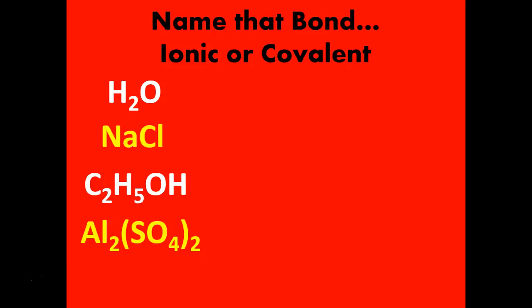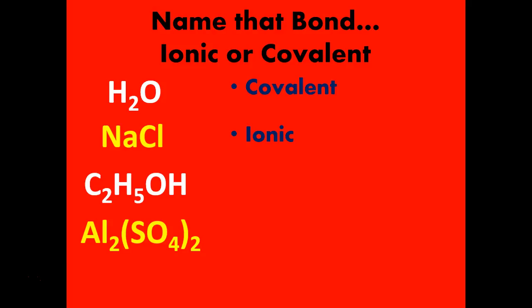So there's one little last step of review here. We're going to predict whether these compounds would form ionic or covalent bonds. H2O: hydrogen is a nonmetal, and oxygen is also a nonmetal. And so if you have 2 nonmetals, it's going to make a covalent bond. NaCl is sodium chloride. That's normal table salt. We've talked about the fact that it's ionic, but as the rule of thumb says, we know it's ionic because sodium is a metal, chlorine is a nonmetal, and a metal and a nonmetal form an ionic bond.